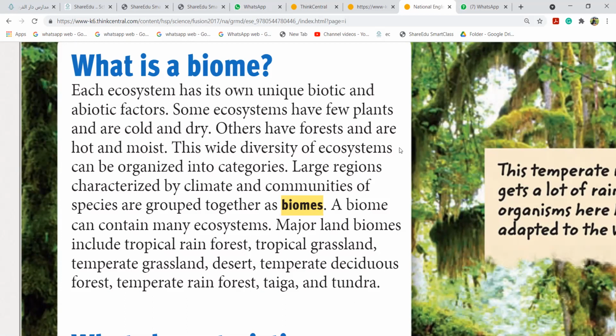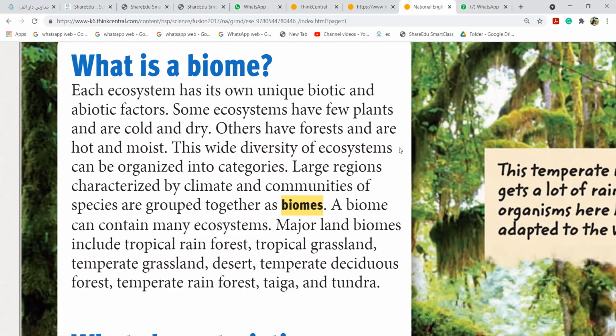What is a biome? Each ecosystem has its own unique biotic and abiotic factors. Some ecosystems have few plants and are cold and dry. Others have forests and are hot and moist.